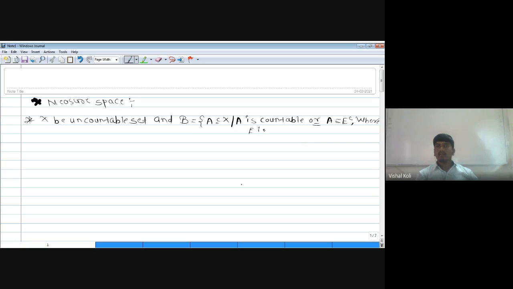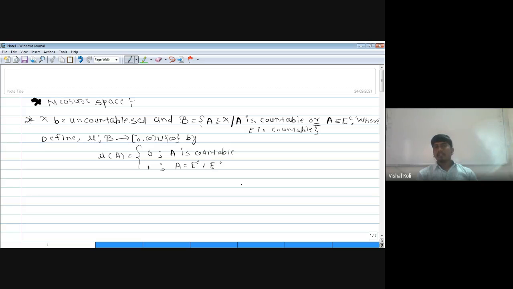And define a function mu from curly B to [0, infinity] by mu of any set A equal to 0 whenever A is countable, and equal to 1 whenever A equals E complement, where E is countable.